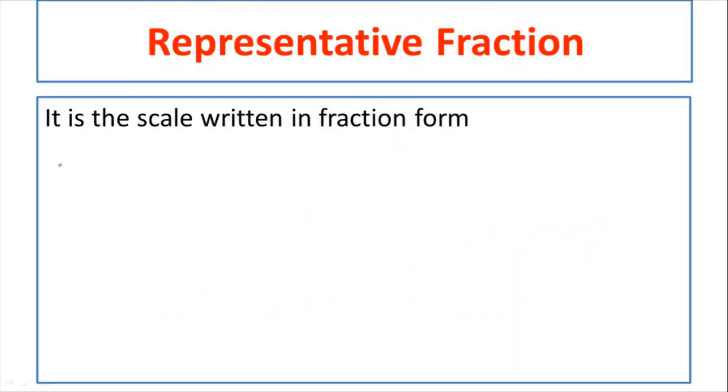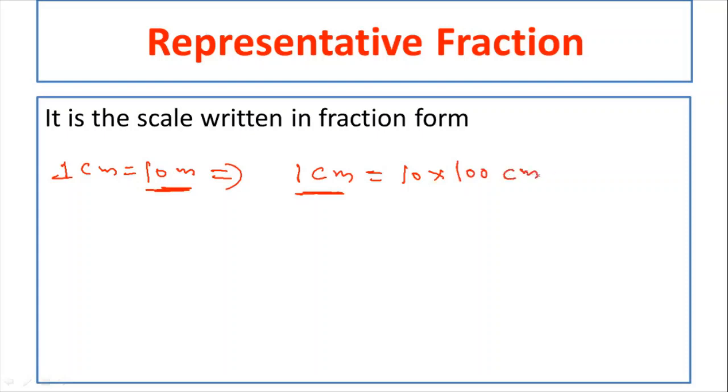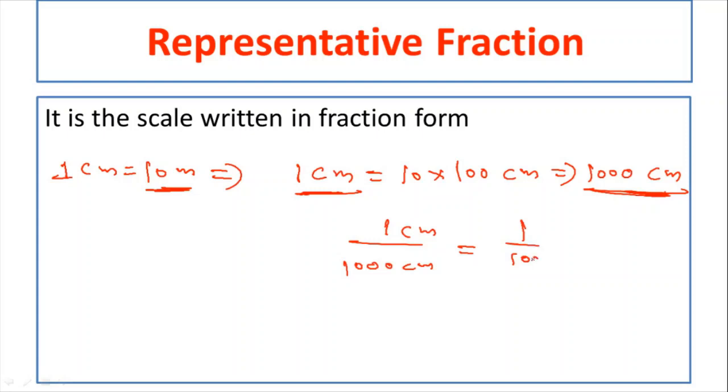So let us see how to convert from scale to the RF. Now suppose a scale is given like 1 centimeter equal to 10 meter, and this you have to convert into RF. So first, the distance on the map equal to how much? 1 centimeter, and this is the distance on the ground, which is 10 meter. So this 10 meters I have to convert into centimeters. So 10 into 100 centimeters, that will be equal to how much? 1000 centimeter. Now 1 centimeter equal to 1000 centimeter, that is the scale. So you can write the RF like 1 centimeter by 1000 centimeter. So you will get it like 1 by 1000.